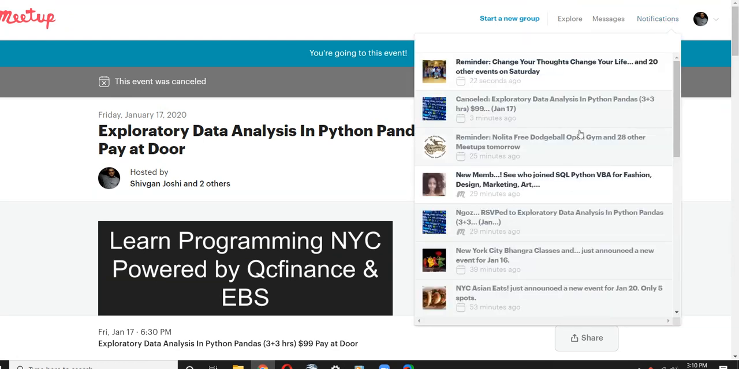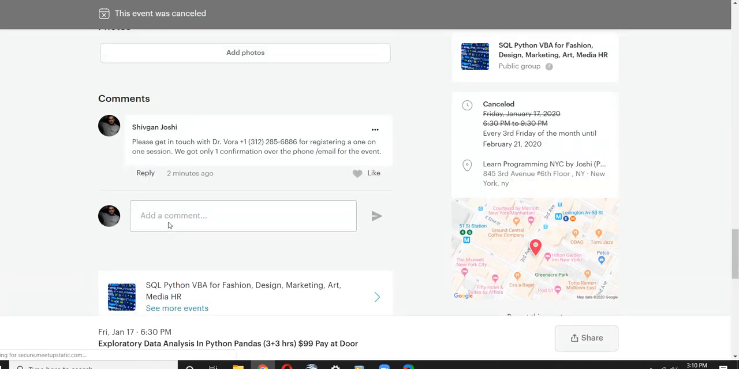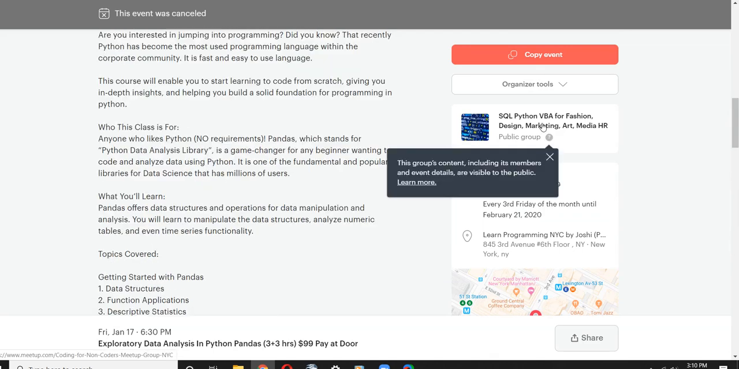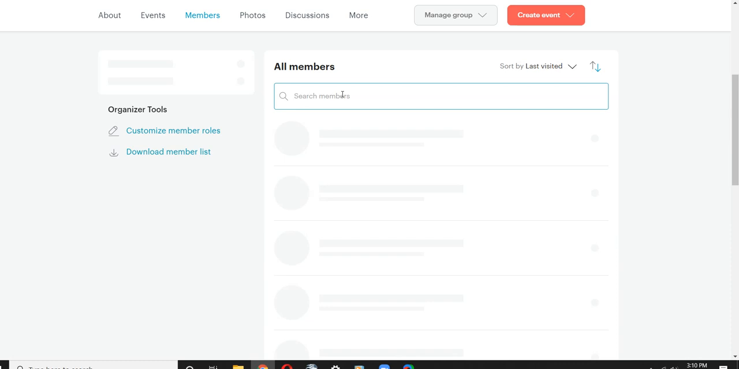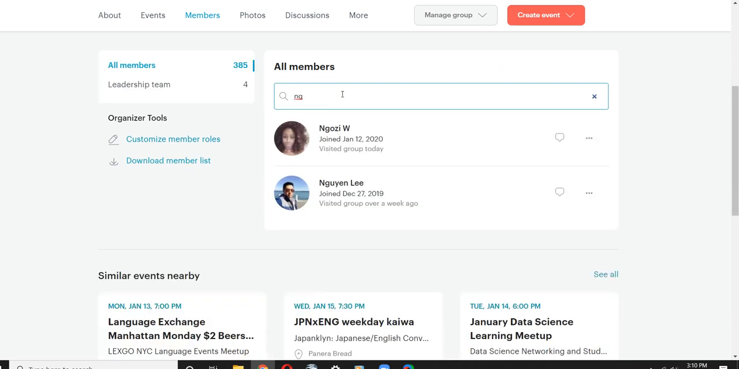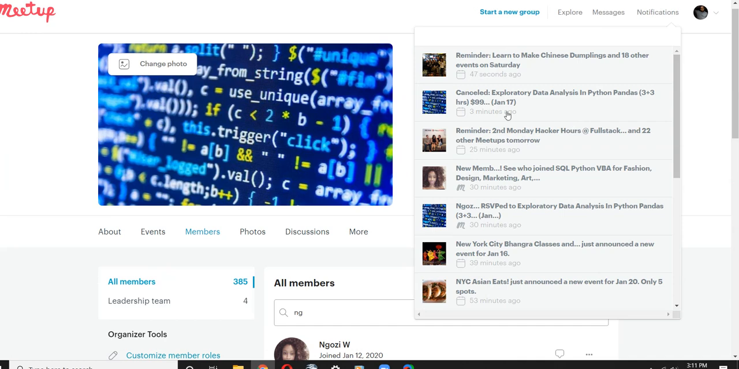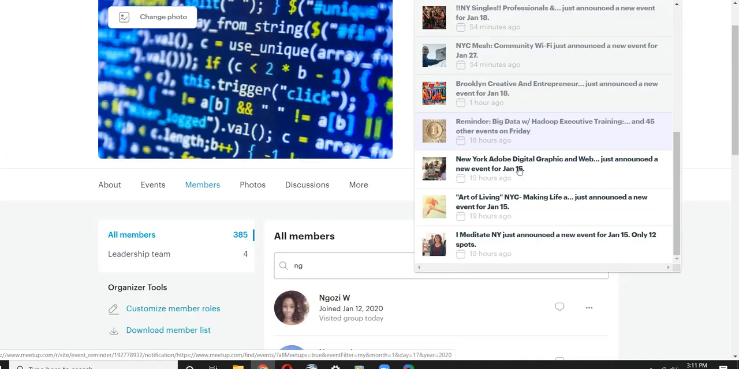Now, this guy registered NGOZ. We cannot see it here because we already canceled the event. But what we can do is we can go here and we can search in the members. We should have done this before canceling the event. So this is the person who registered NGOZ, and let's see anyone else who registered NGOZ. I think that's it.